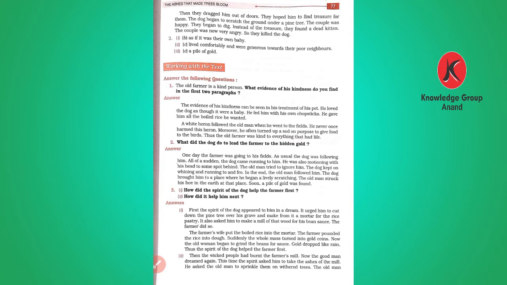So, what was the question? Why did the neighbors kill the dog? Because they were in frustration. They were angry. They wanted gold like the good old couple, but the dog was not obeying them. So somehow they dragged him into the garden and asked him to scratch. They found a dead kitten, and they were again angry and they killed the dog.